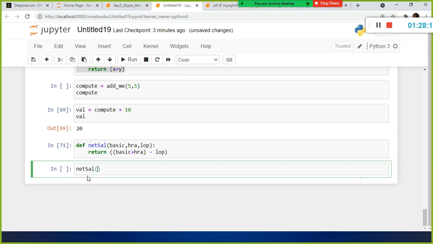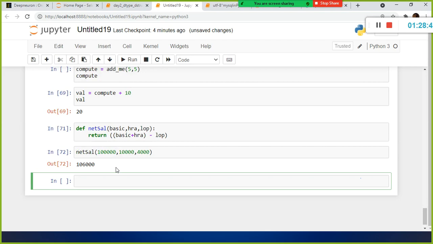So how many values do I need to pass? Since I'm using 3 parameters, I need to pass the values for these 3 parameters, right? So 100,000, and HRA is 10,000, and loss of pay is 4,000. If I execute this one, it will return 1,06,000. This is my net salary.